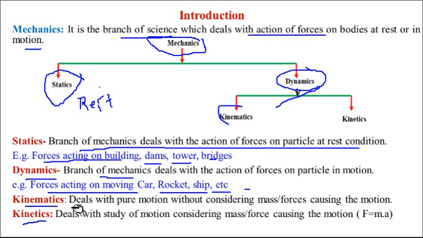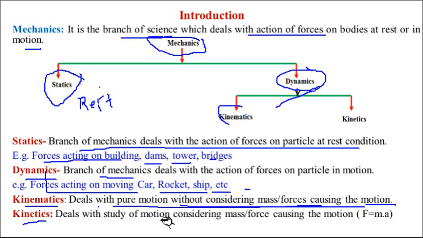Kinematics is the branch of dynamics that deals with the study of motion without considering mass and the forces causing the motion. And kinetics, what is the difference between these two?